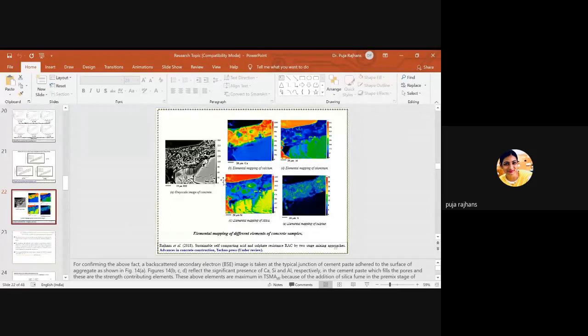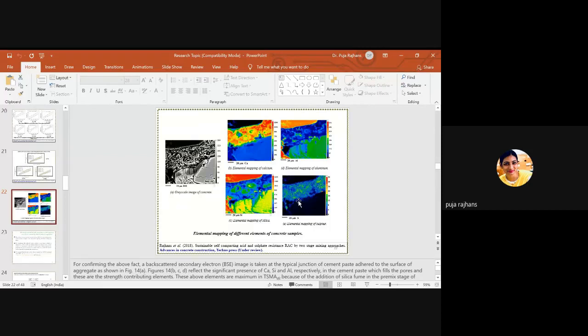So here you can justify your answer with this microstructure or this elemental mapping. Again, this is the aggregate, and here you can see that this aggregate has no intensity of calcium because it is obviously black. Aluminium, because you know silica, in silica we have some amount of aluminium, so aluminium is almost there in the figure.